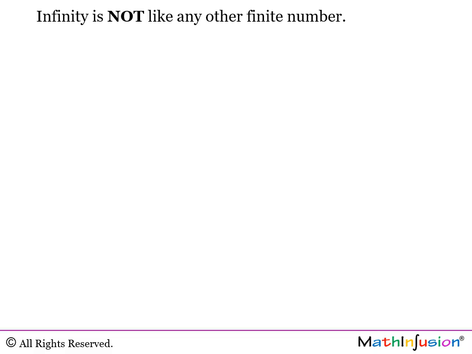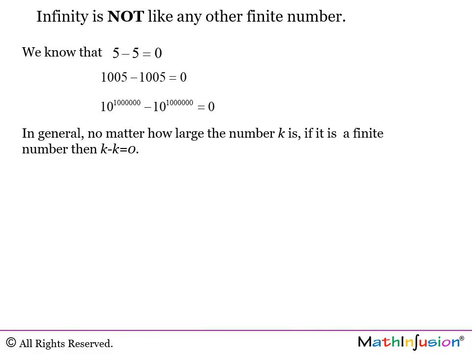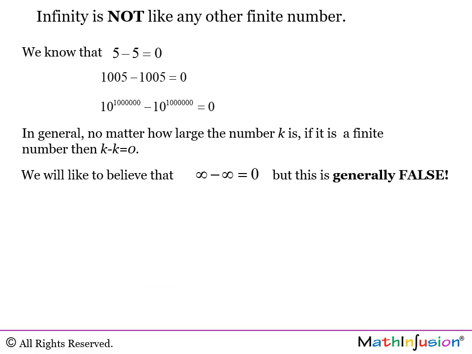Infinity is not like any other finite number. For example, we know that 5 minus 5 equals 0, 1005 minus 1005 equals 0, as well as 10 to the power of million minus 10 to the power of million equals 0. In general, no matter how large the number k is, if k is a finite number, then k minus k equals 0. We would like also to believe that infinity minus infinity equals 0, but this is generally false.